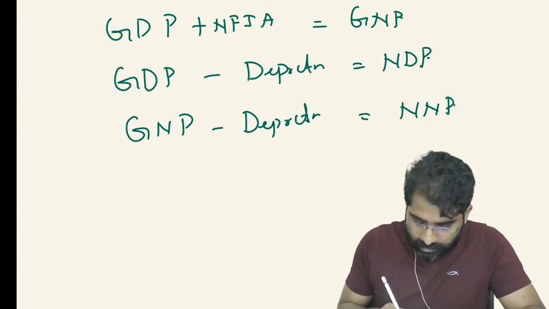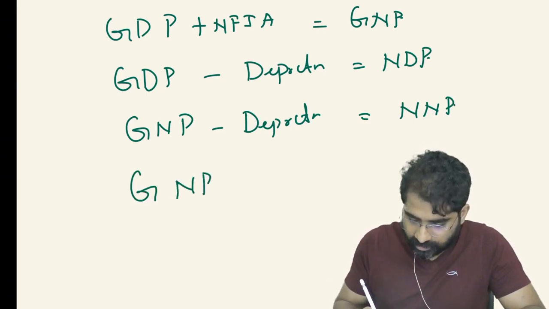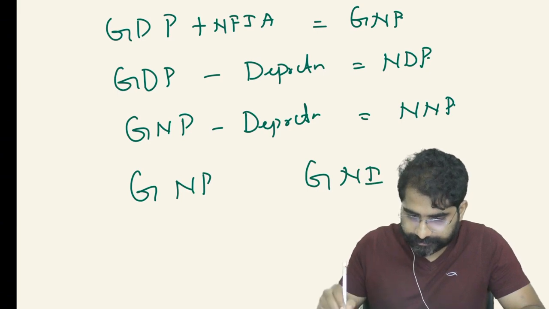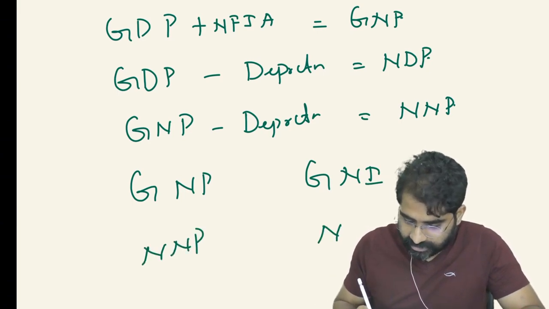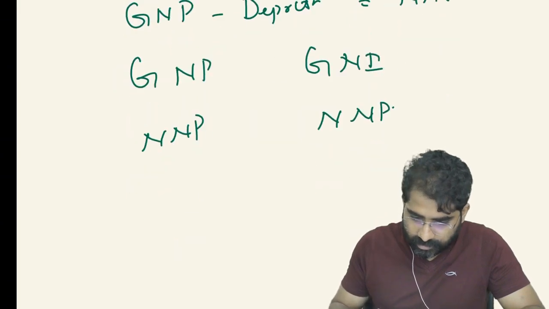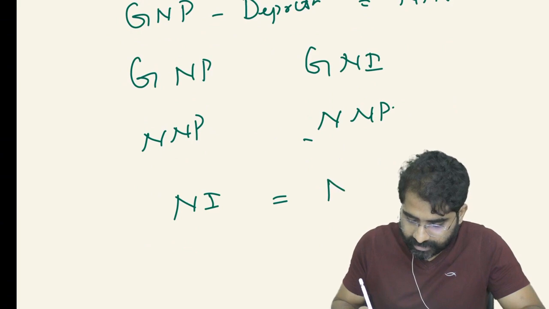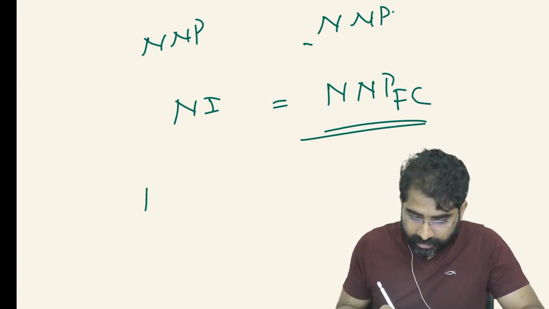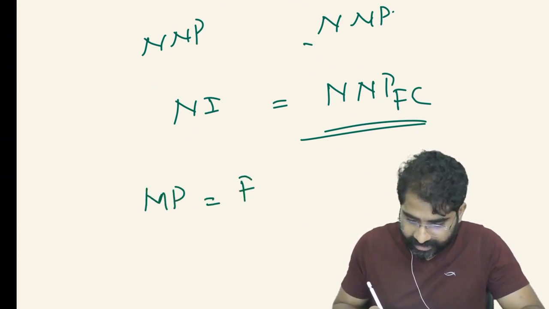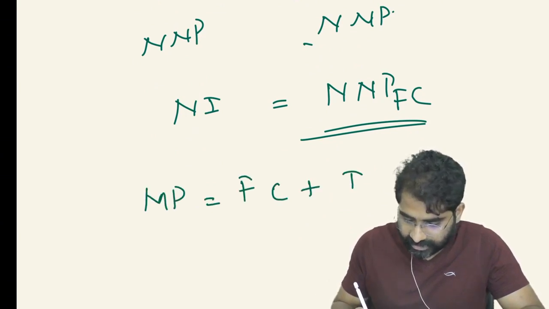Now, gross national product is also called gross national income, and net national product we also call net national income. So net national income is nothing but NNP at factor cost. Always remember, market price is equal to factor cost plus indirect tax.